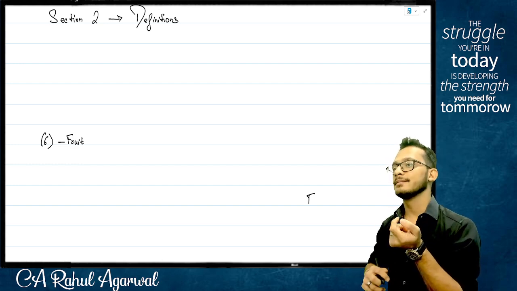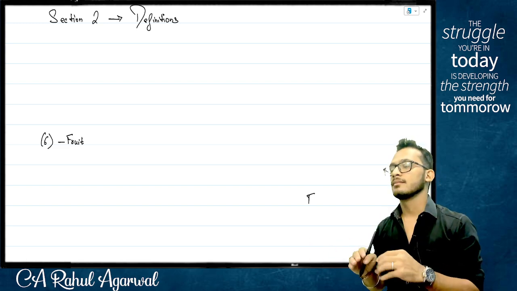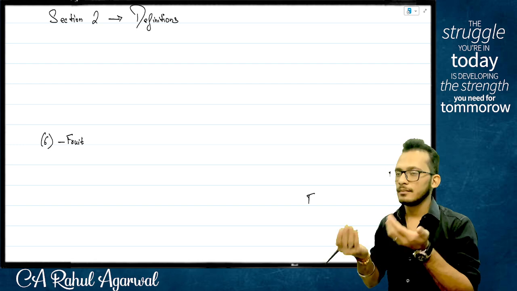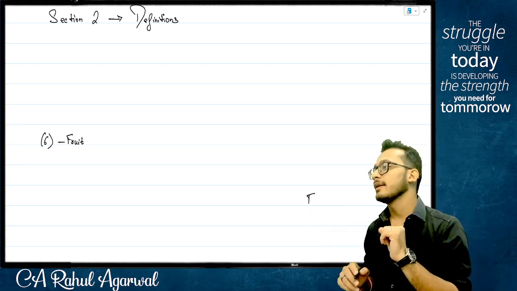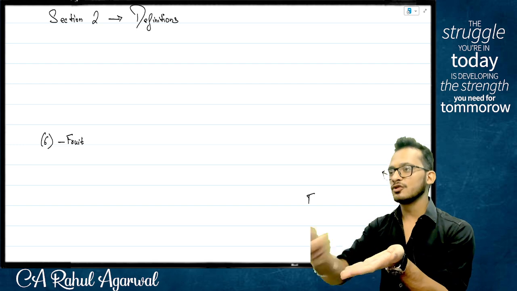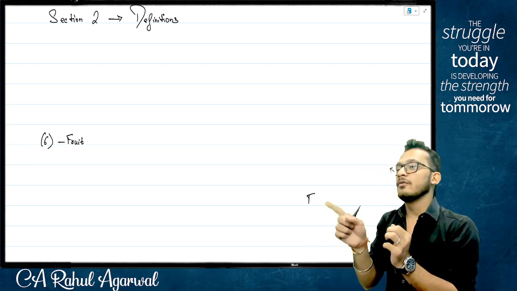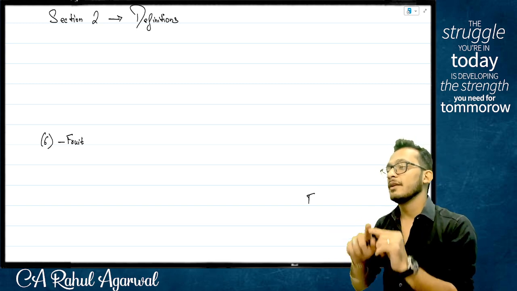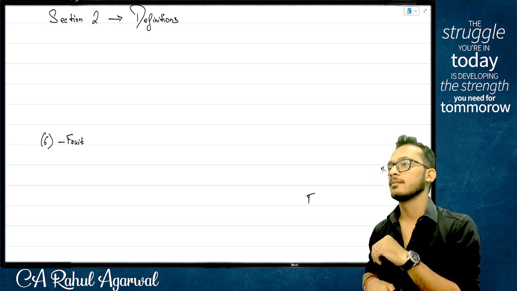Exclusive definition means I am excluding a few things. Everything other than this is covered. Yes or no? Yes. I am saying when I tell person, person excludes child, it means now if a child does something, then it's not an issue. But if anyone else does it, it is. What is exhaustive?